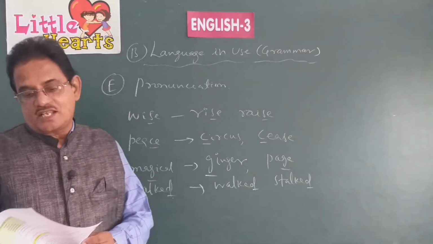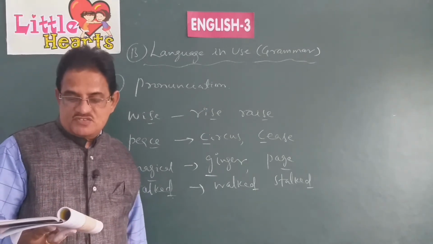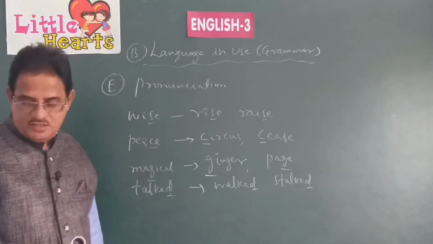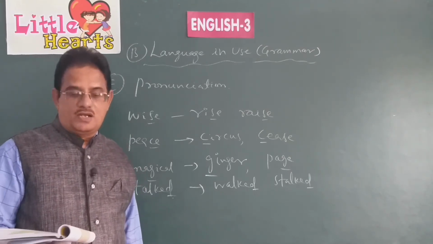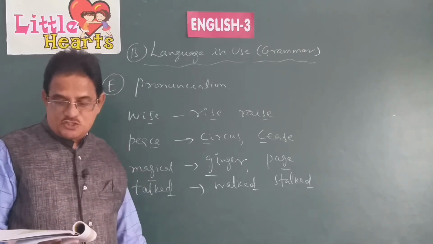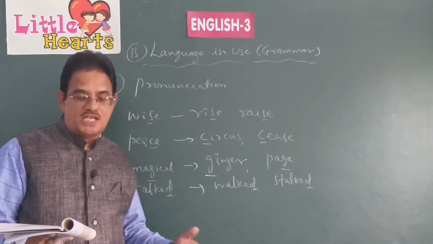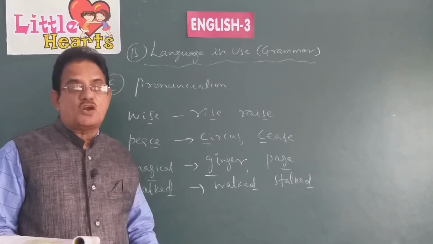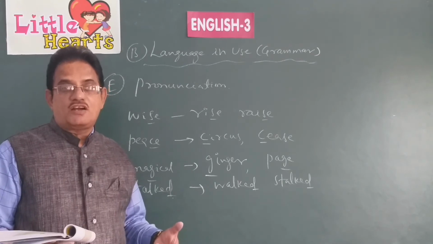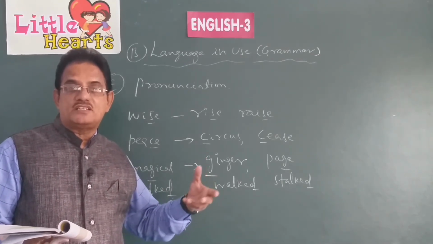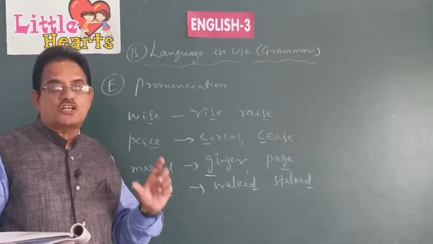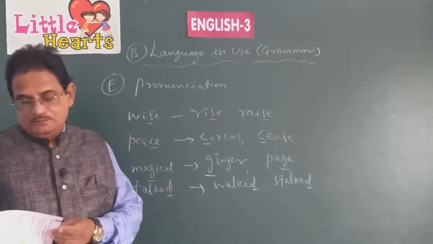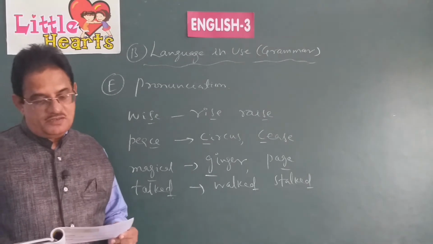Finally, writing skills are there. Here is a brief summary of the story you have just read, but the sentences are jumbled. Place them in proper order. A brief summary of the story is given here in the form of sentences, but those sentences are not in proper order. So according to the incident that happened there in the story, you have to arrange them in a proper order and rewrite the story in a short format. Okay? Children, you understand what to do here?